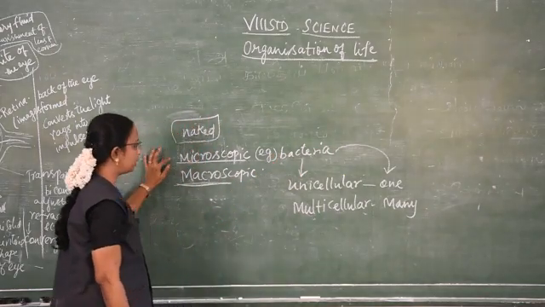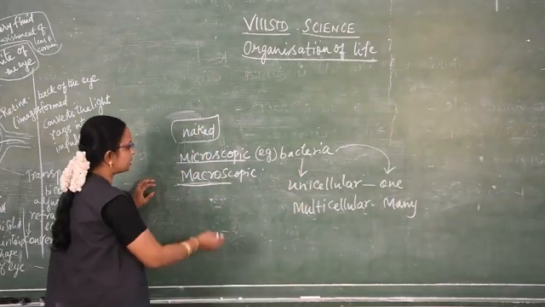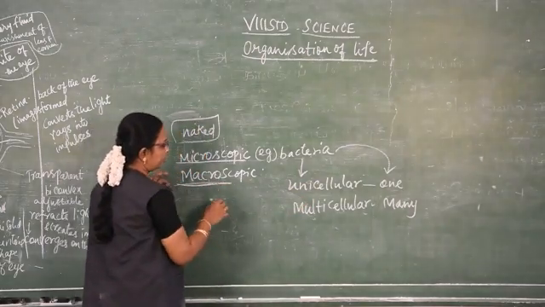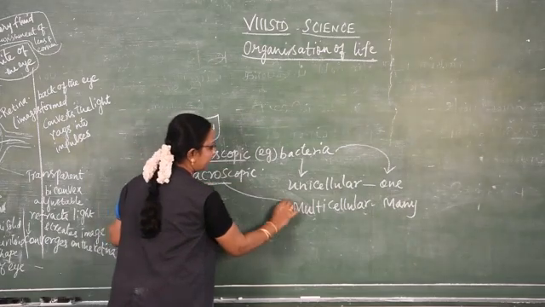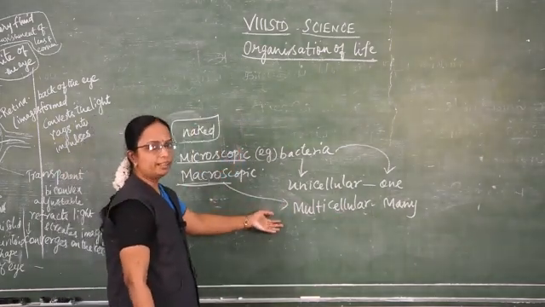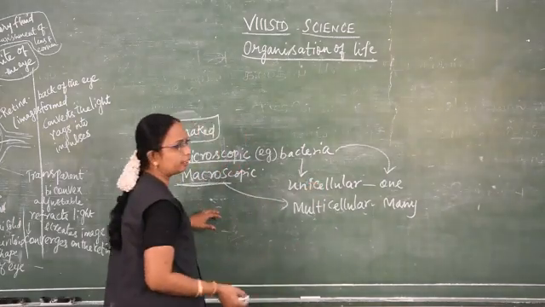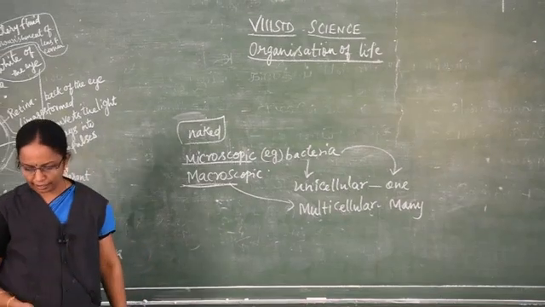So they are called microscopic unicellular organisms. Those which are seen with our naked eye are macroscopic and multicellular. In them many cells are present, each one doing a different function. So that is known as a multicellular organism.